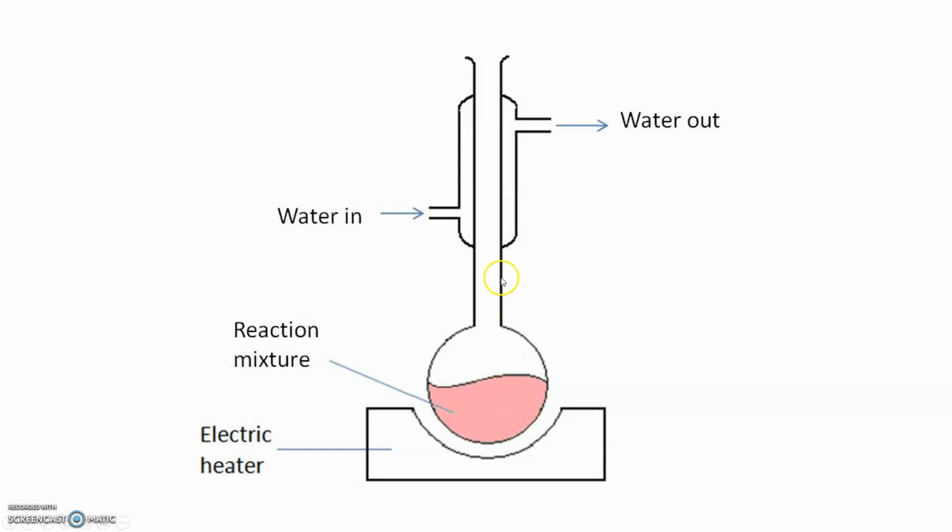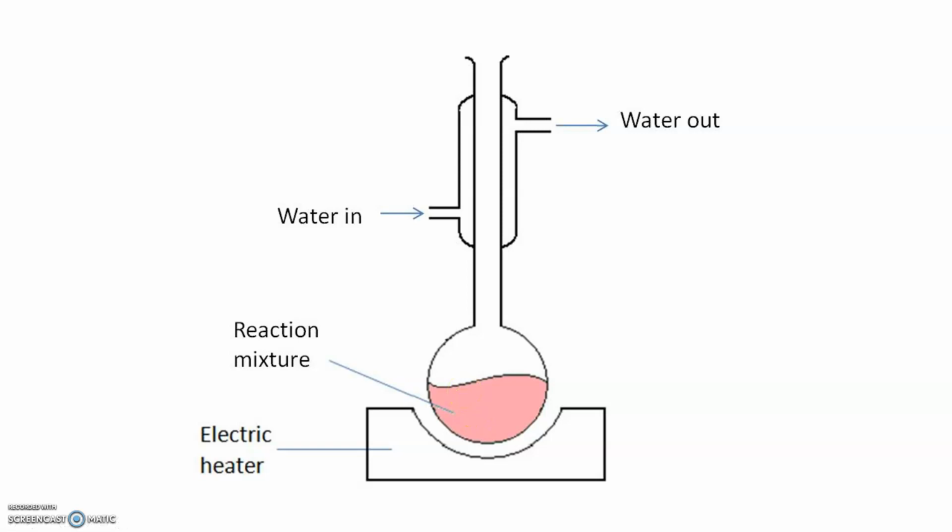So in order to prevent it being lost, we use reflux, where we circulate cold water around this tube, so that if the ketone is evaporating as it comes up, it will get colder here, condense and fall back into the reaction mixture, so that we don't lose the ketone we're making.